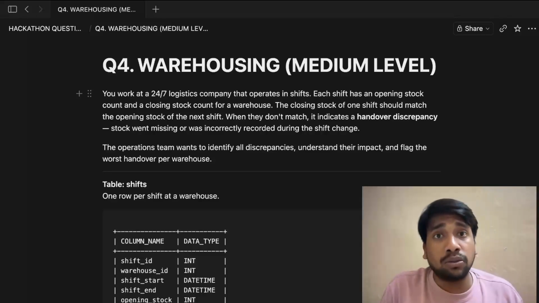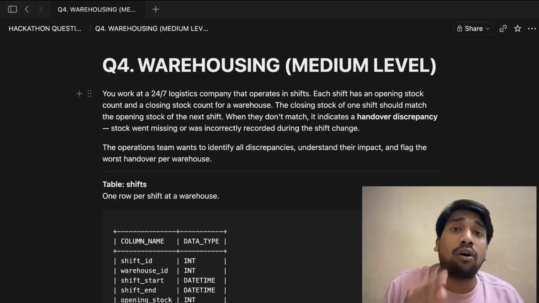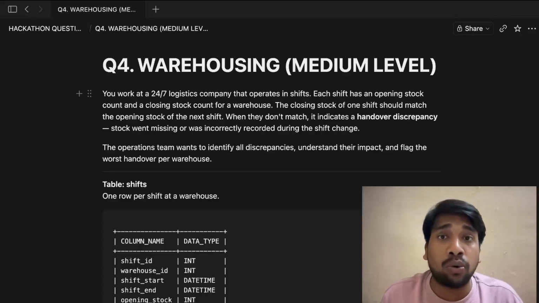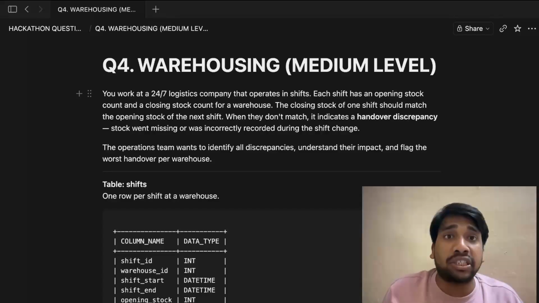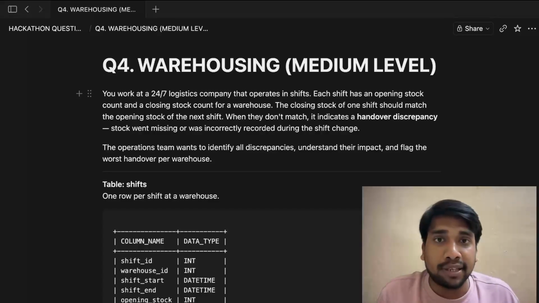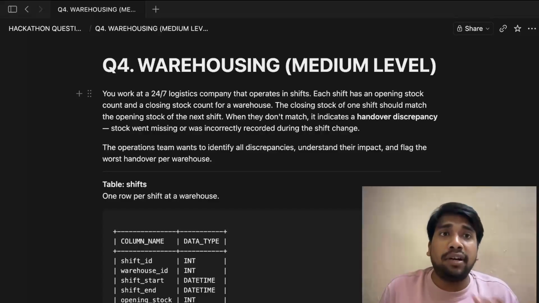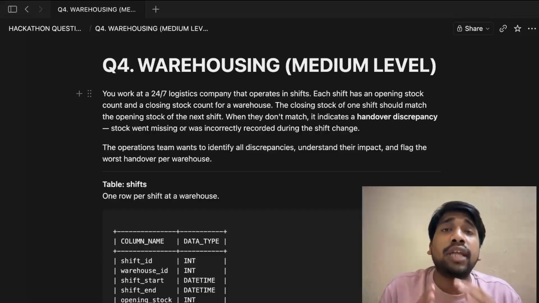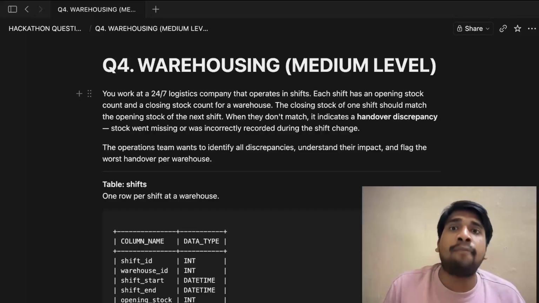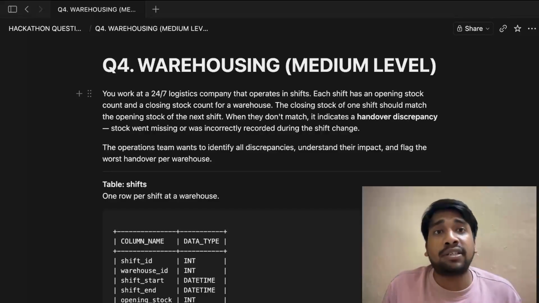Now this is a huge loss. You have lost 40 pens of your production. Whatever the cost of production is, you will have to bear it on your own, or rather you will have to recover it from the profits that you generate from the leftover pens, right? So this handover discrepancy is something that factories do not like, and it becomes very important to analyze these. Okay, I hope you understood the concept of discrepancy.